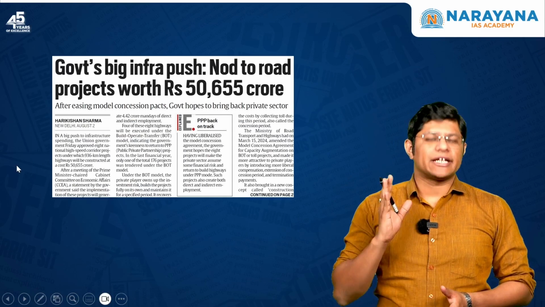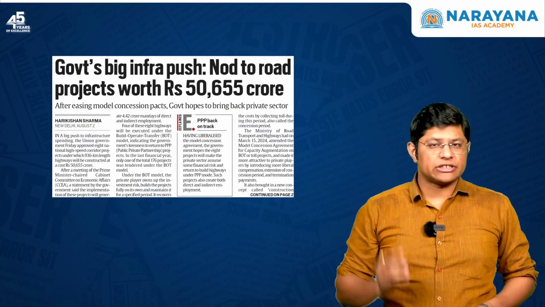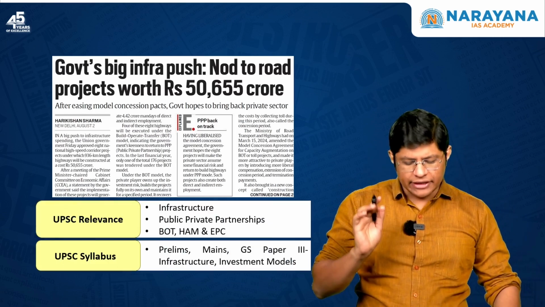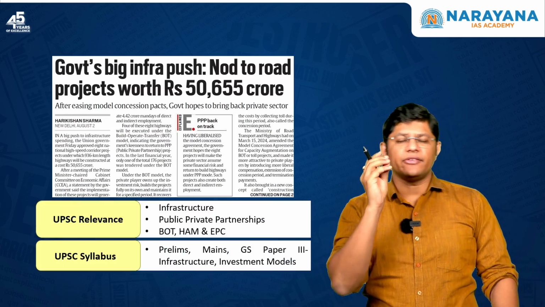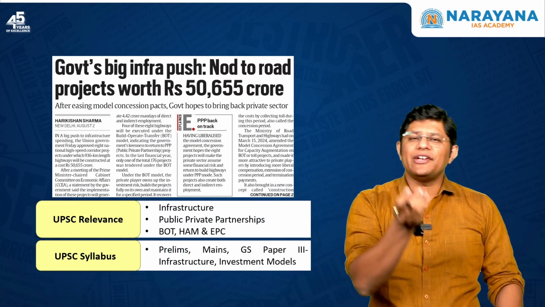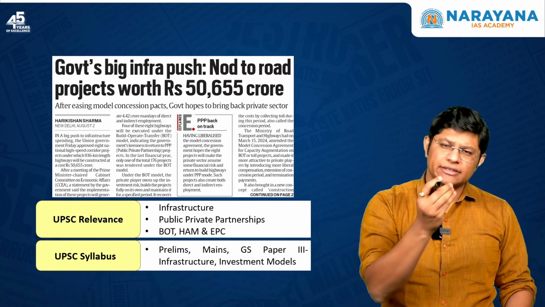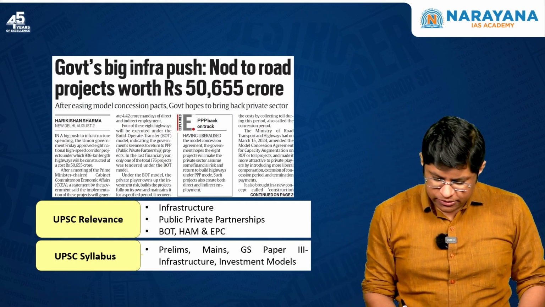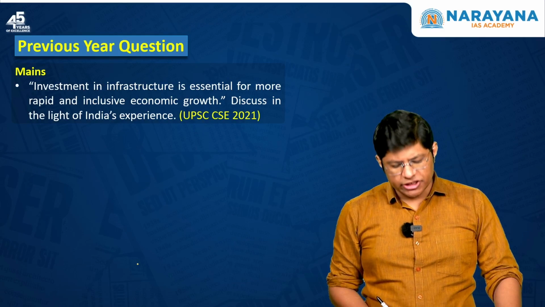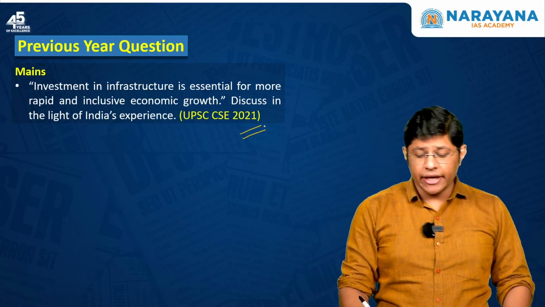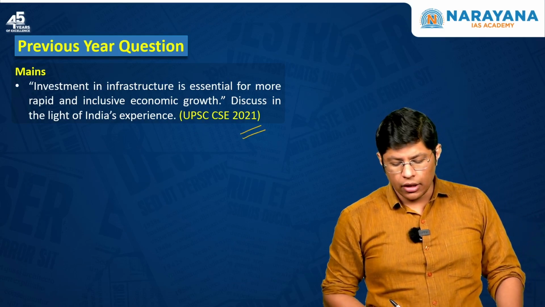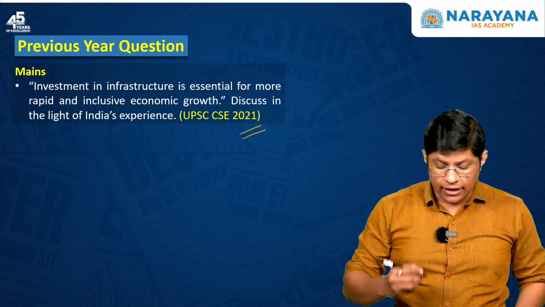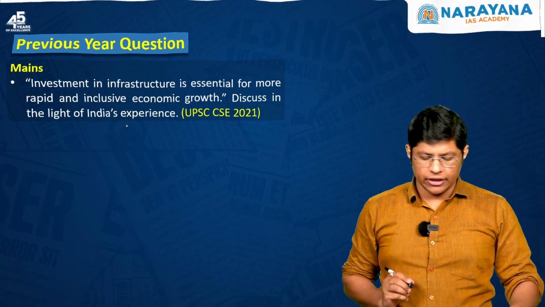Students, the title of the next topic is Government's Big Infrastructure Push, Nod to Road Projects Worth 50,000 crore. Now, in this article, we'll understand about infrastructure and the different types of models under which the infrastructure projects are completed. One is build, operate, transfer model. We'll understand the other models, and you can map this under GS paper 3. Question asked in the year 2021: investment in infrastructure is essential for growth and inclusive economic growth. Discuss in light of India's experience. This can be a question in the UPSC examination.